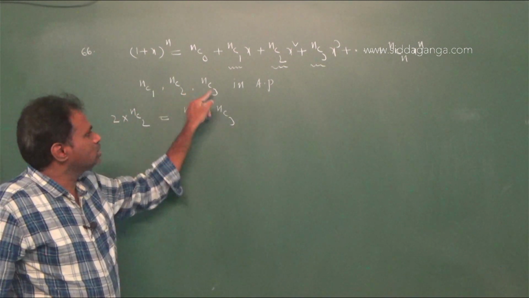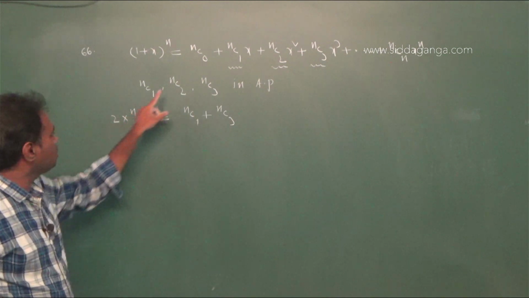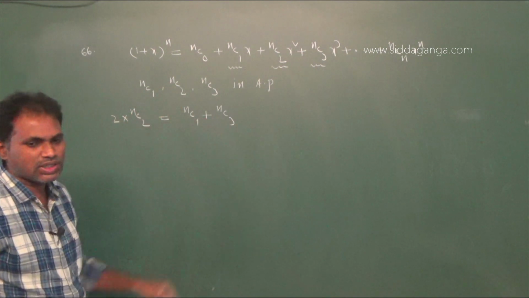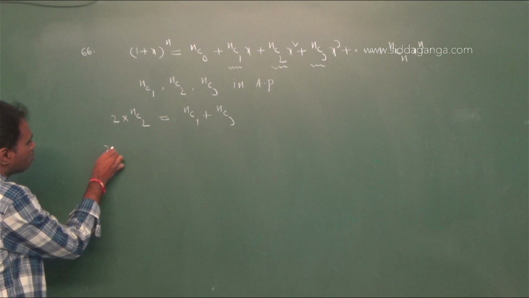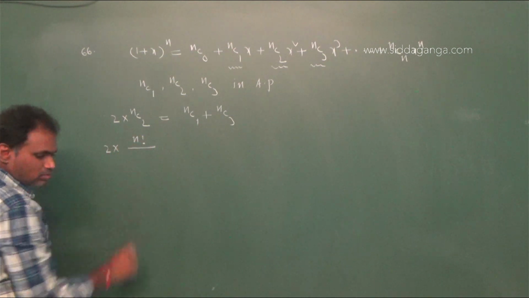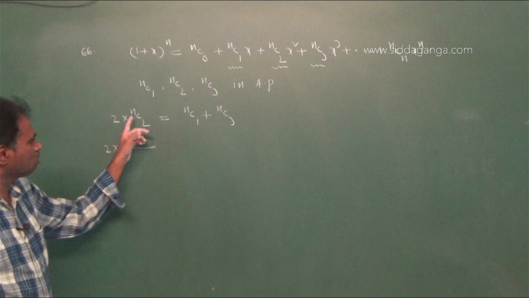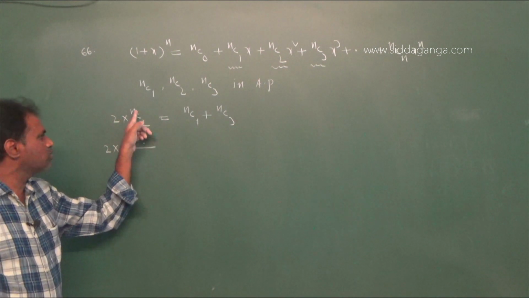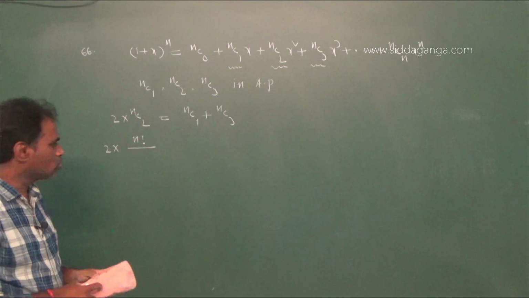nC1, nC2, nC3 are in AP. Therefore, 2 into nC2 equals nC1 plus nC3. Therefore, 2 into nC2. nC2 formula is n factorial by (n minus 2) factorial into 2 factorial.